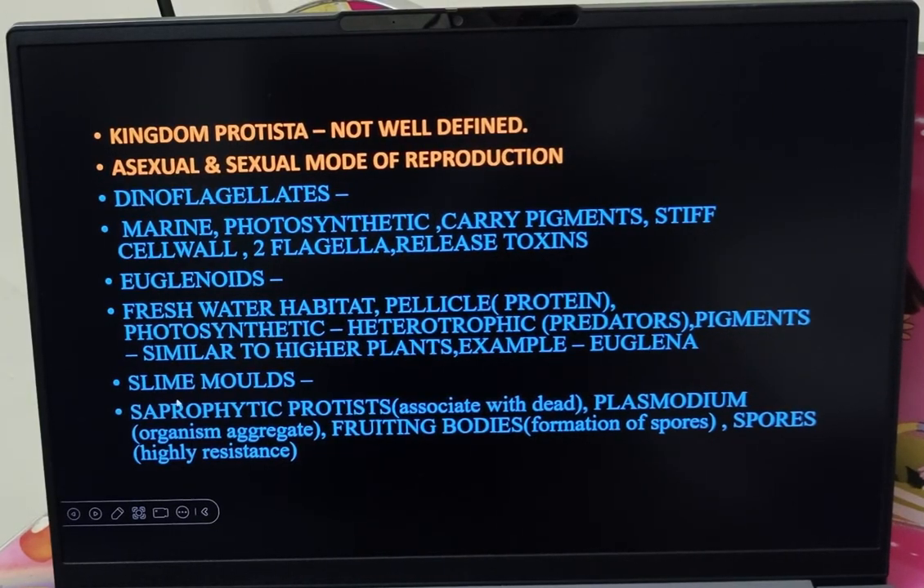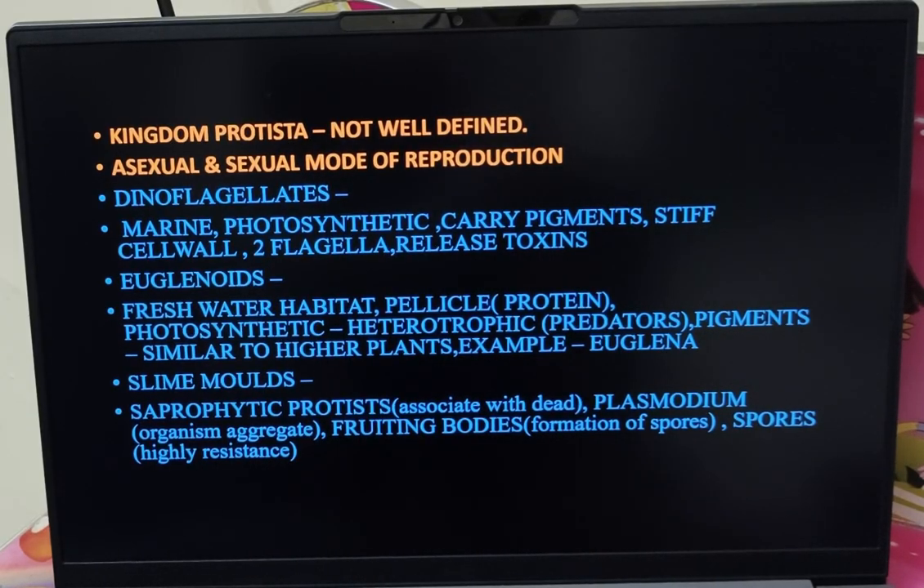Next is the slime molds. It includes saprophytic protists. So what do you mean by saprophytic? They grow on dead matter. So if you have a tumbler of water and you don't use it for a long time, you can find some slimy layer growing. That layer can either be bacteria or it can be molds, slime molds. So you have that slime associated, they grow along with the dead and decayed matter.